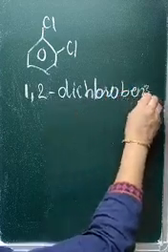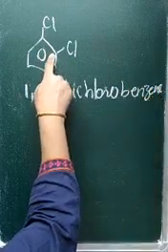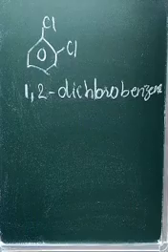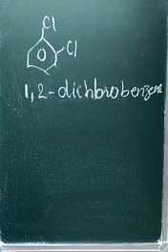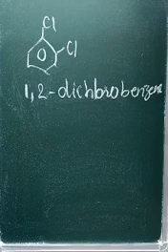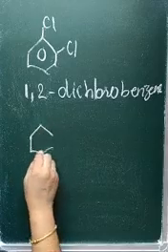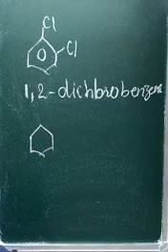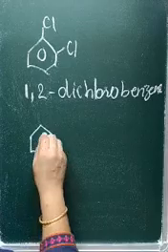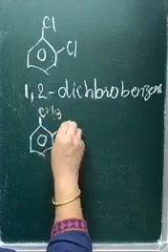Now, beta, always remember: whenever you have a 1,2 position, it is ortho; 1,4 is para and 1,3 is meta. So this is 1,2-dichlorobenzene.